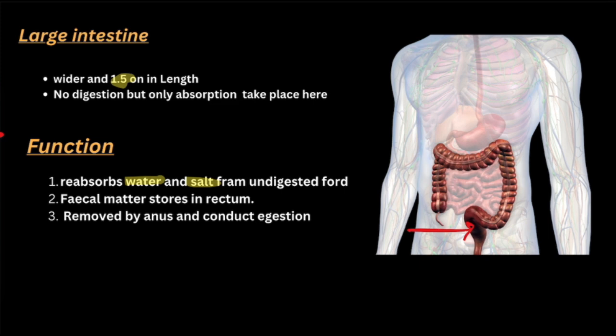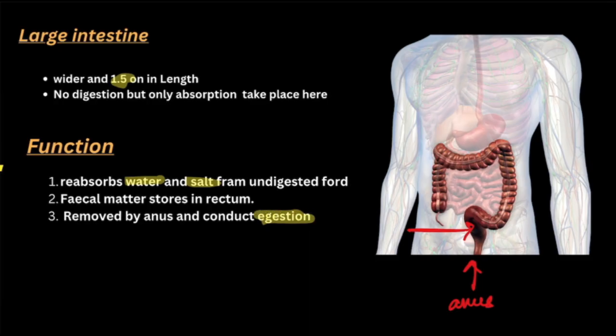The rectum is the last portion of the large intestine, and it helps to store the fecal matter for 4 to 5 hours or more. Okay. Now after that the fecal matter will get removed from our body through the anus. This is the anus region, and this is the last part of our alimentary canal, through which the fecal matter will get excreted or removed from our body, right, and egestion takes place.